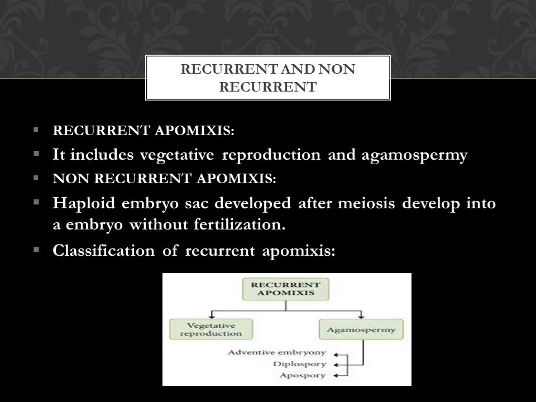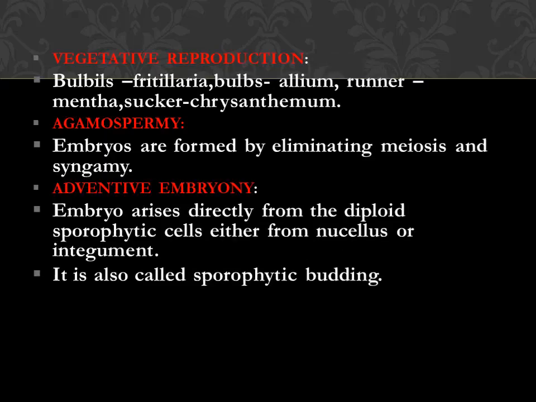Non-recurrent, so haploid embryo sac was developed after meiosis, that becomes an embryo without fertilization, without the male and female gamete. Either one of the gametes was involved. So now classification of recurrent apomixis: vegetative reproduction and agamospermy. Agamospermy is divided into three types: adventive, diplospory, apospory. Vegetative reproduction, you might have studied in the first part of this lesson.